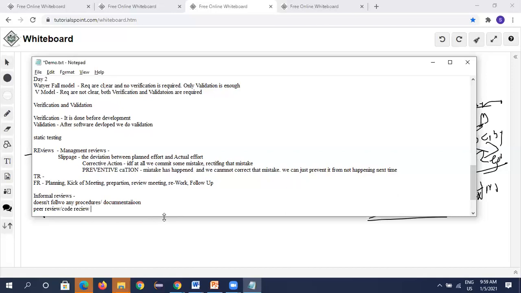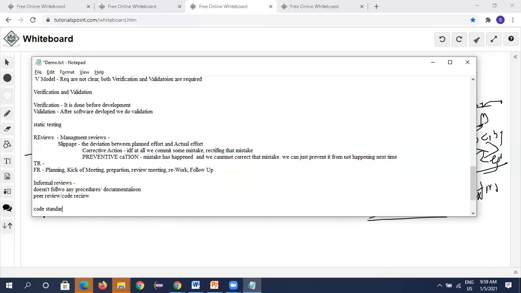In any organization there would be coding standards, meaning how the code should be developed. So the code reviewer will verify whether the coding standards are maintained or not. So peer review and code review both come under informal reviews. This informal review completely falls under static testing, right? Any questions here?